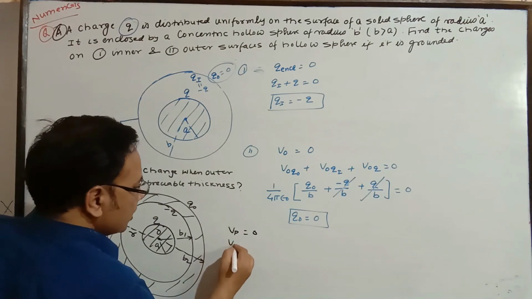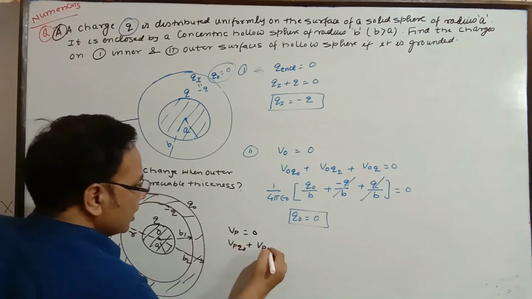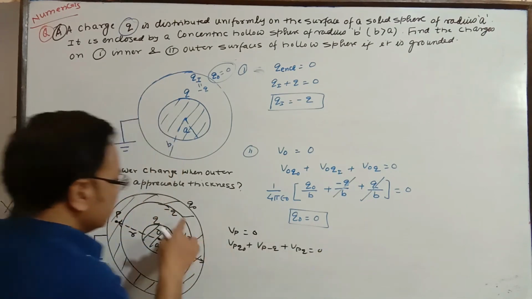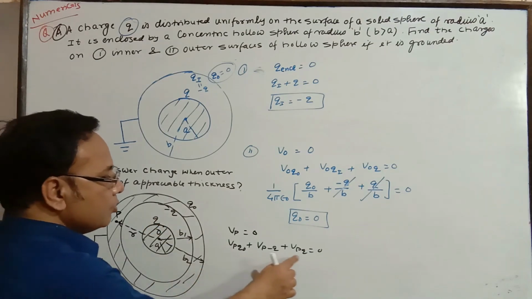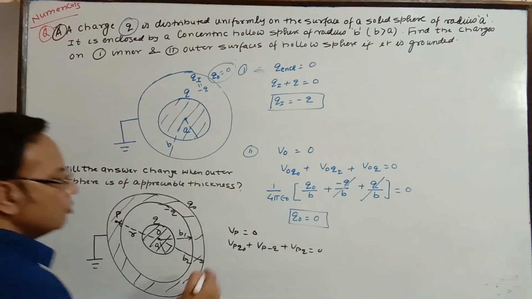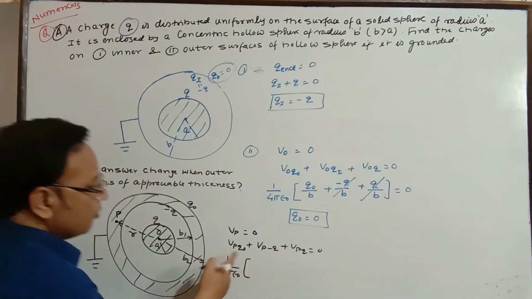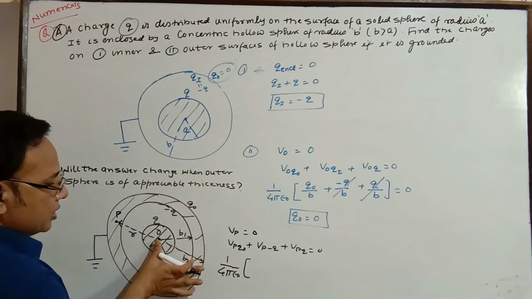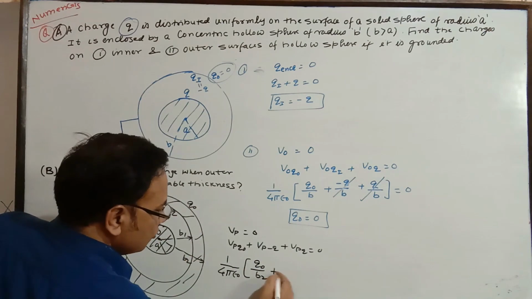So potential of P due to Q naught, plus potential of P due to minus Q, plus potential of P due to Q, where the charges are Q naught, minus Q, and Q. Now 1 by 4 pi epsilon naught is constant for all. For Q naught, whatever the potential at the surface, the same is inside. So Q naught divided by the distance, that is B2.